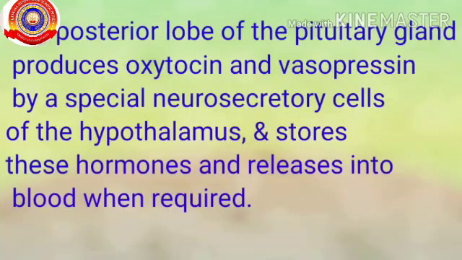The hormones oxytocin and vasopressin, which are secreted from the posterior lobe of the pituitary gland, are produced by special neurosecretory cells of the hypothalamus. The posterior lobe of the pituitary gland stores these hormones and releases into the blood when required.